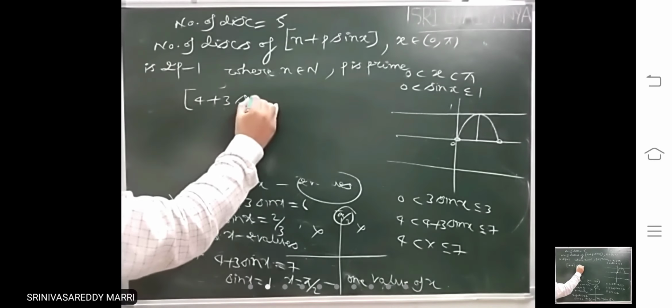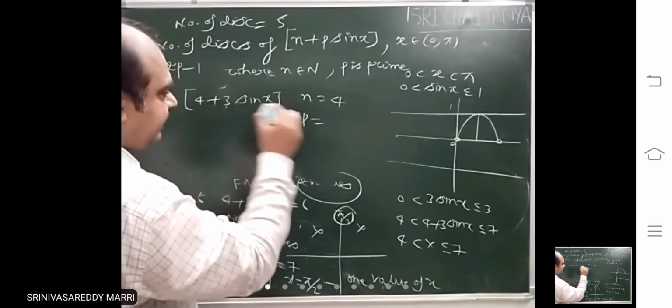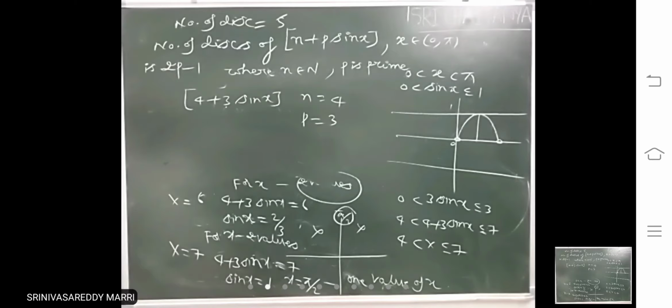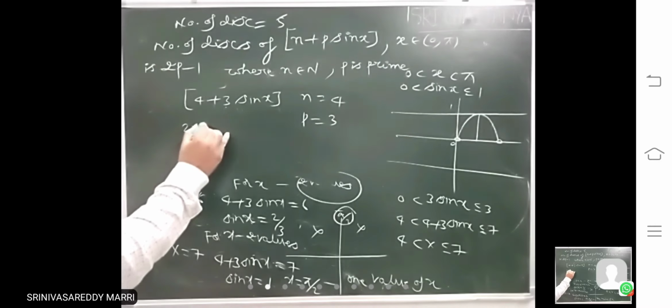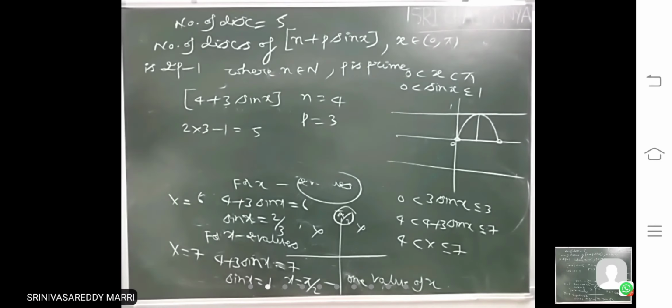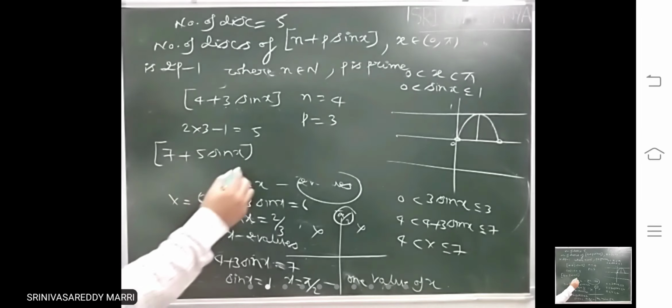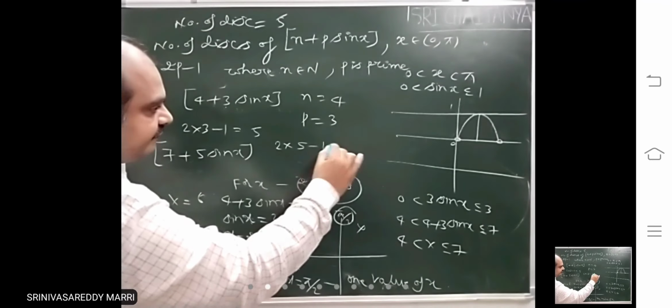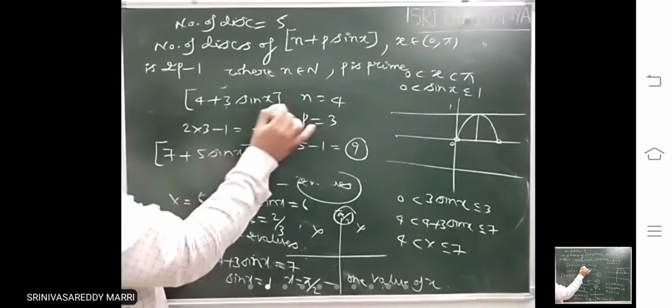Instead of doing all these steps, look at this formula. For 4 plus 3 sin x, n equals 4 and p is the prime 3. You must take this 3 as p. The answer is 2 into 3 minus 1, that is 5. That is what you got. Suppose it is asked like 7 plus 5 sin x. What is the answer? 2 into 5 minus 1, that means 9. Remember this formula, very important. Whenever it is given, 2p minus 1 is the answer.